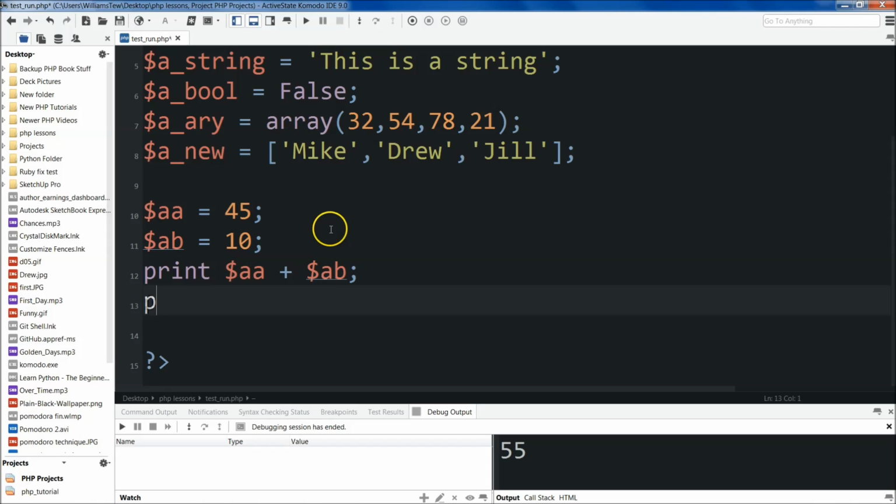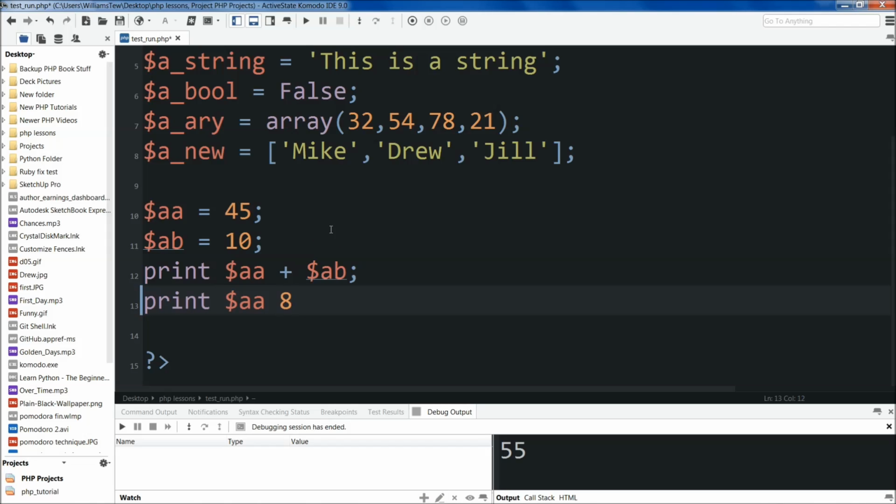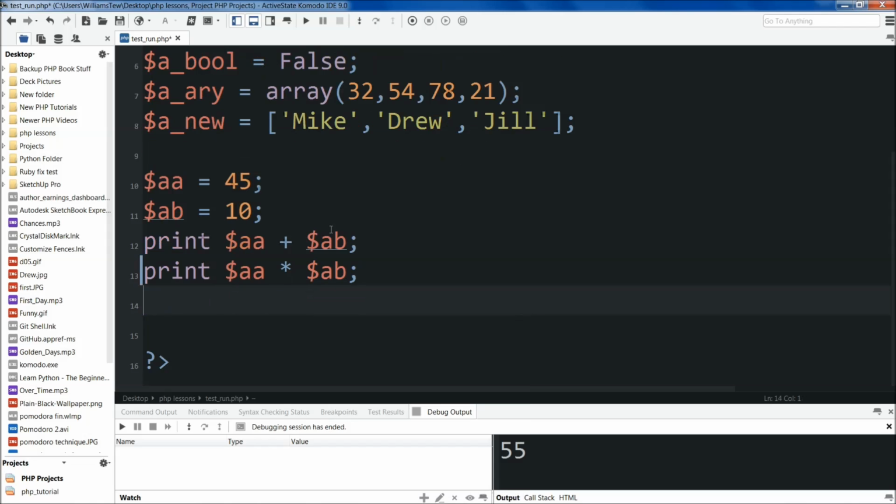So the reason this is powerful is, look, if I come in here and I change AA, let's do AA times AB. We'll do the math lesson in this episode as well. Go ahead and hit save here and run it. You'll see that 55 was returned, and then 45 times 10, which is 450, is returned.